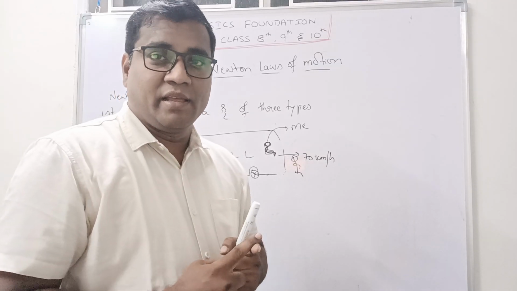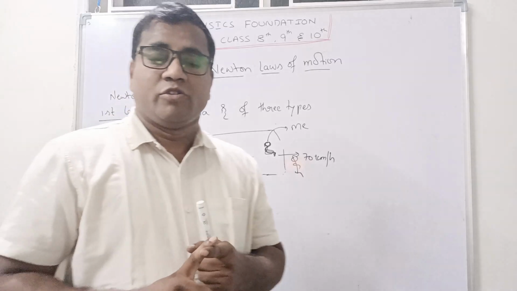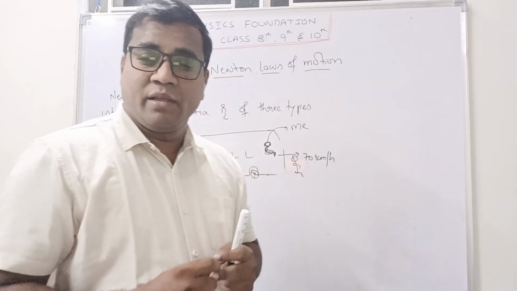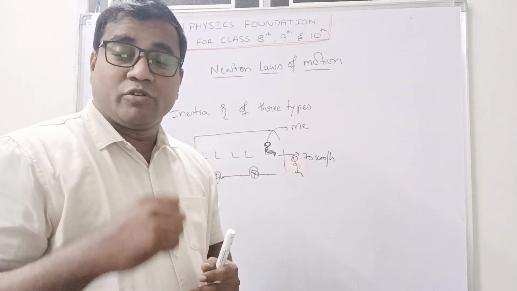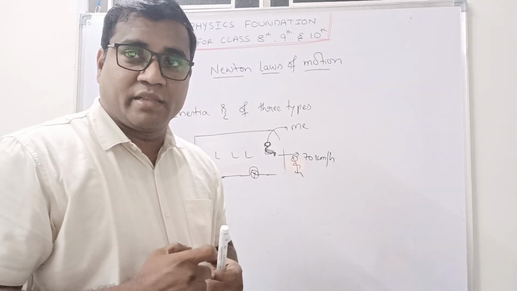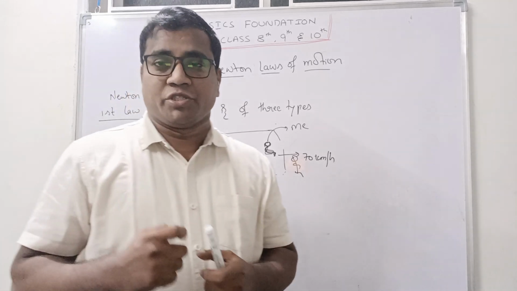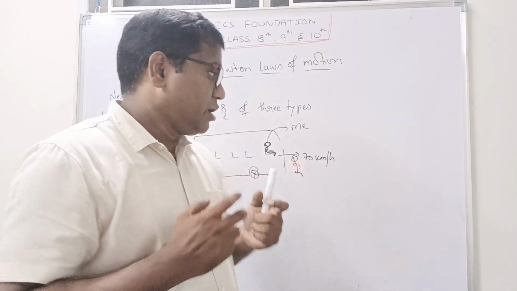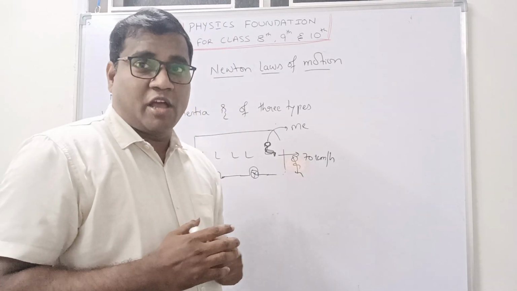Inertia of rest means every body has a tendency to continue in its own state. Inertia of motion, every body has a tendency to continue in its own state. That own state is nothing but the motion state here. In the last case, it is rest. Now we will see direction, how it will affect it.